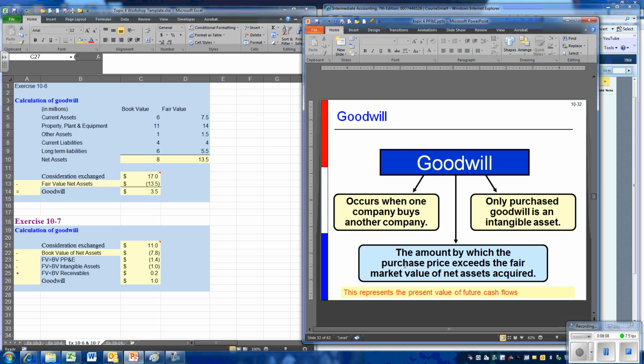The company we acquire is going to be maintaining their records on book value. We'll be paying for fair value. We will have access to this information and make adjustments to fair value. So often in the real world, this is the case. We know what the book value of the net assets are. We have identified specific assets and liabilities where there's a difference between book and fair value, and that's what we use to determine goodwill.